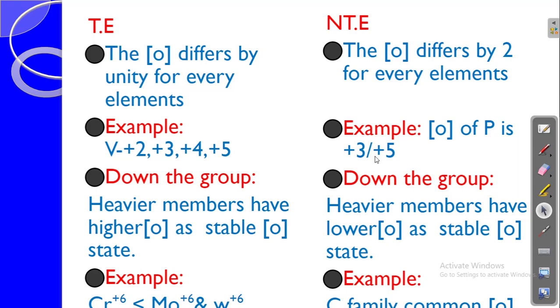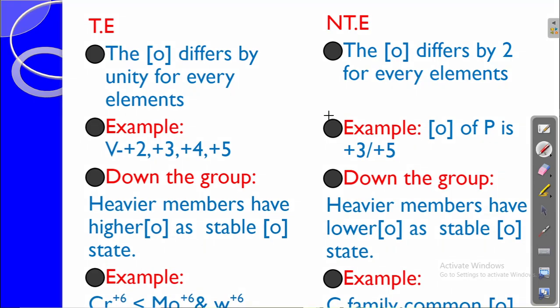Okay, and the other difference here is the heavier metals in the same group. For example, when I take chromium, which has a d4 configuration, chromium, molybdenum, tungsten, the +6 oxidation state, that is the higher oxidation state, will be stable for the heavier members.